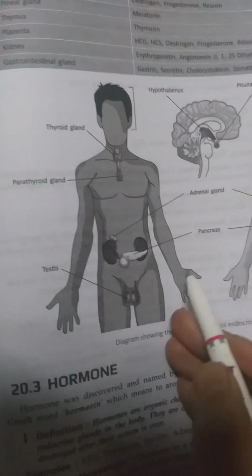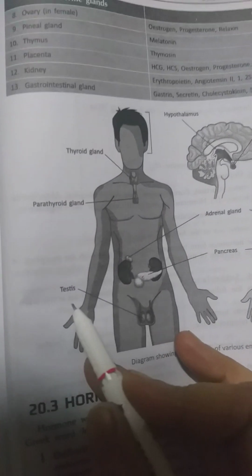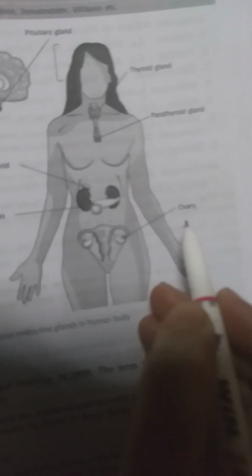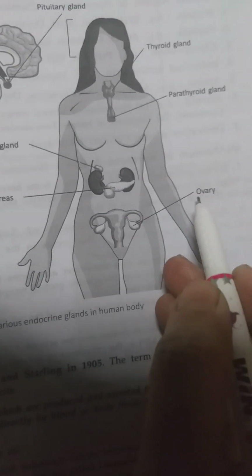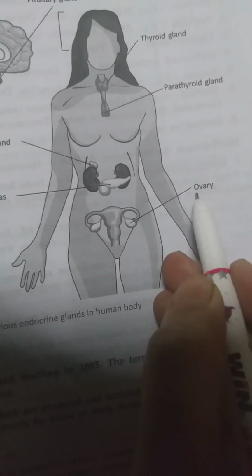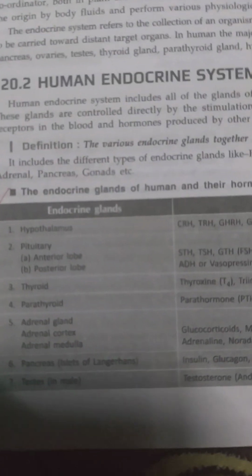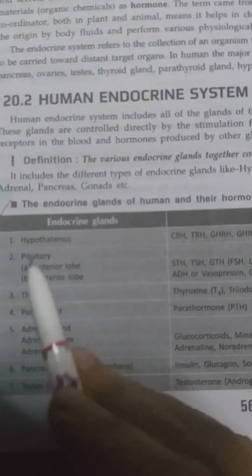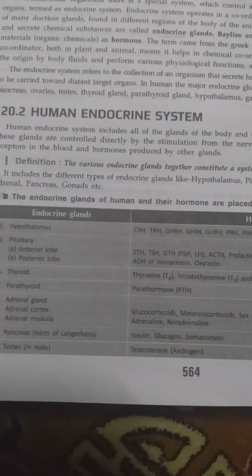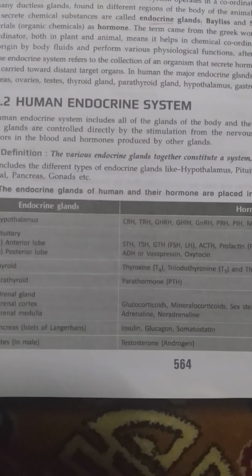One is present in the male body, that is the testes, and another endocrine gland is present in the female body, that is the ovary. So at a glance we know in table form what the endocrine glands are. The first one is the pituitary, and in the pituitary there are two lobes: the anterior lobe and the posterior lobe.